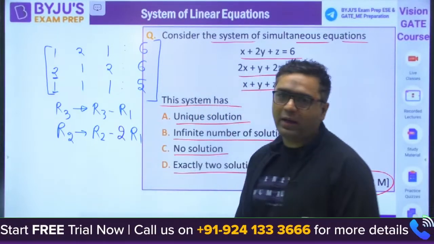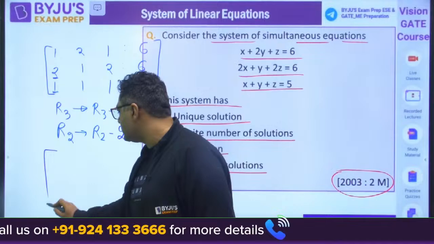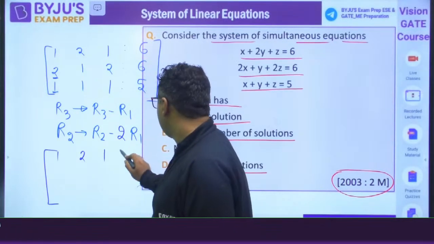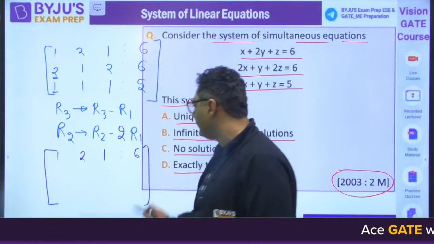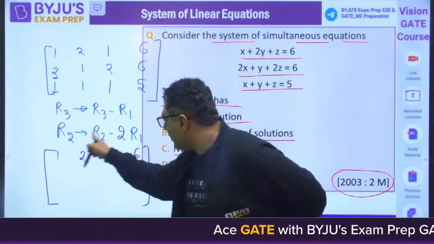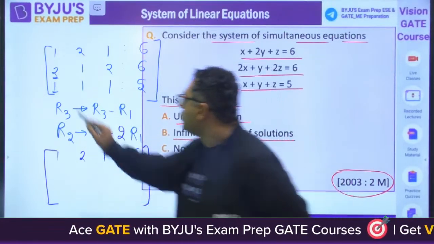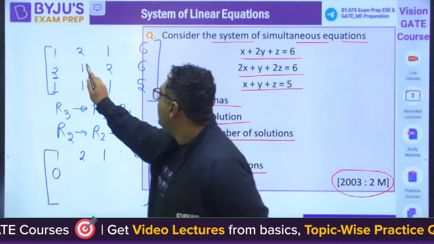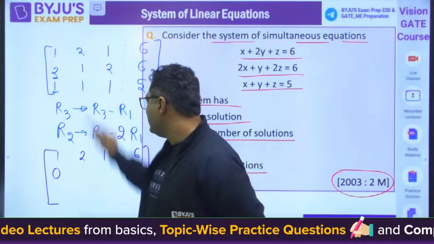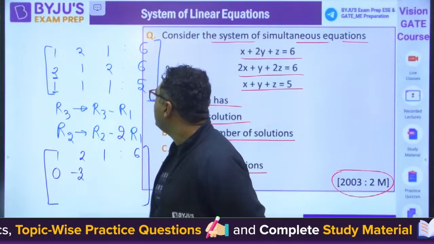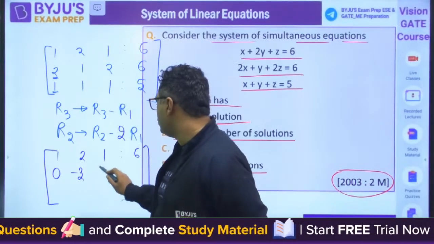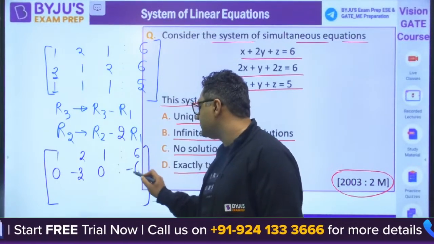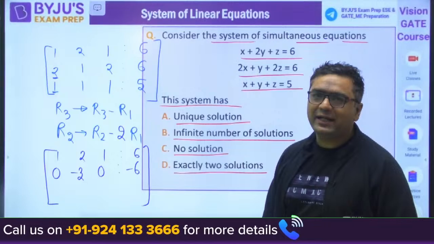Okay, we are going to apply this operation. When you go for this, here you would have 1, 2, 1, 6. No change in the first row. In the second row we apply R2 minus 2R1. When you subtract R2 minus 2R1, this term will become 0. And 2R1 is 4, so 1 minus 4 is minus 3. Then 1 into 2 is 2, and 2 minus 2 is 0. 6 into 2 is 12, and 6 minus 12 is minus 6. Okay, so this is the second row we are going to get.